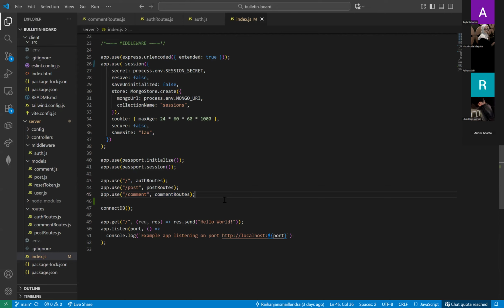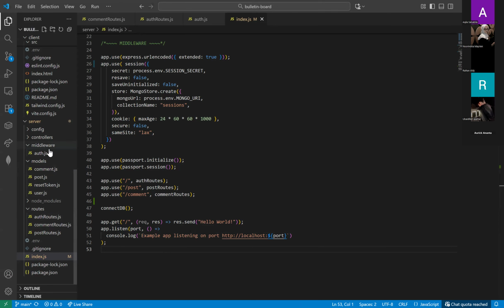So it will connect to the app to the different route models. This is for the authentication, like login and register, and this is for post management, and then this is for comment management, and then this is some data connection and server start, like connecting to MongoDB, and it will show the run of the Express itself, and it will show this in the terminal.